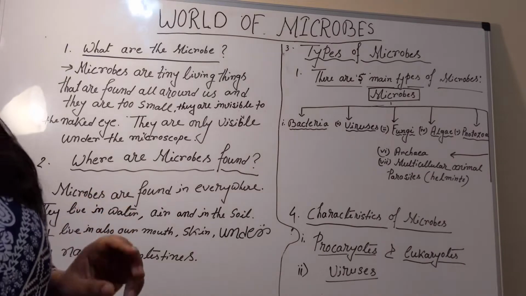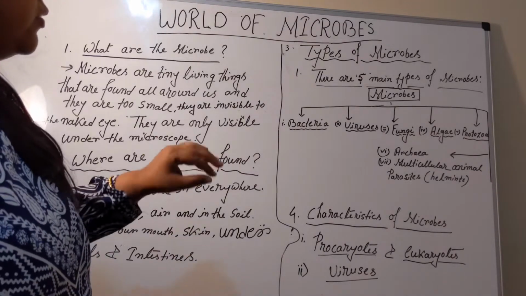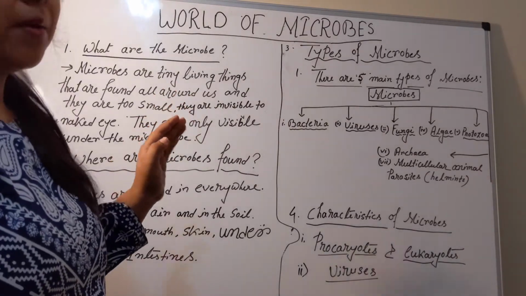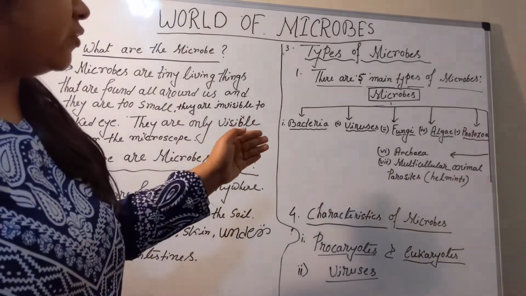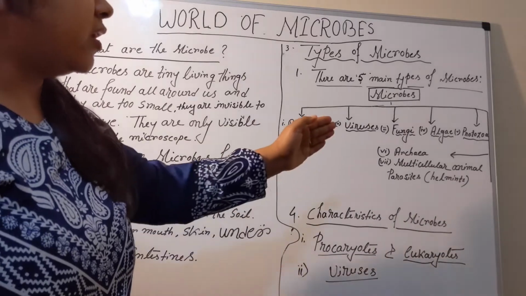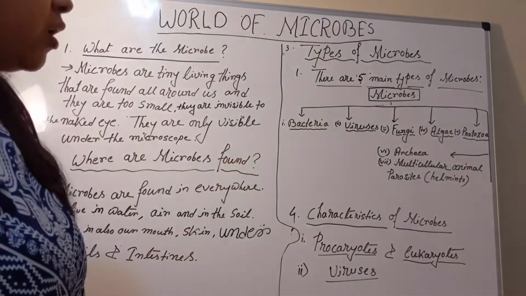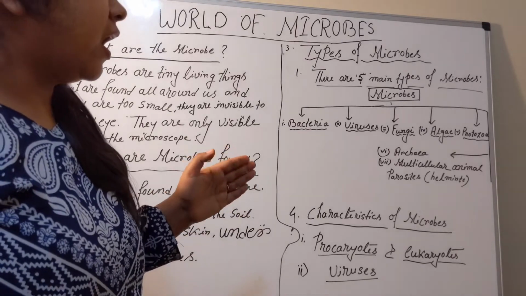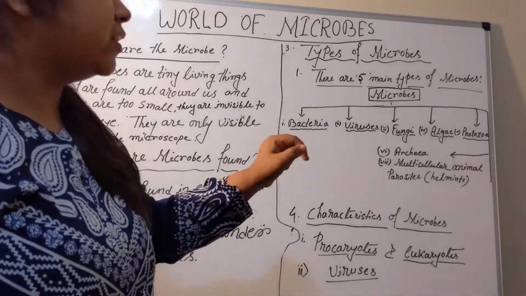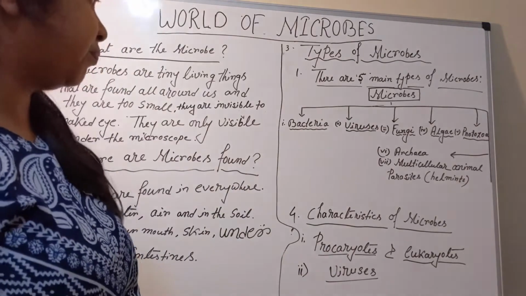Next, we need to know the types of microbes. Mainly, there are 5 types of microbes: bacteria, viruses, fungi, algae and protozoa, and 2 more microbes are added, like archaea and multicellular animal parasites, helminths.